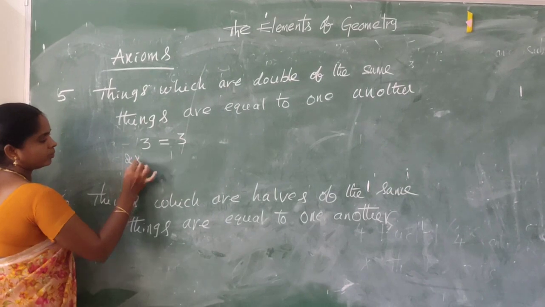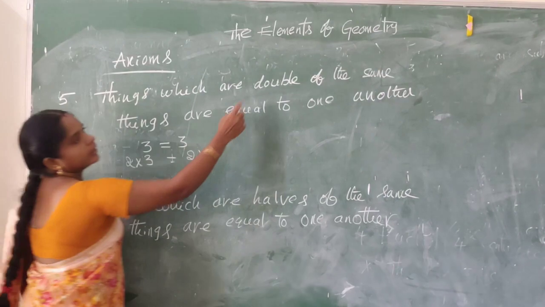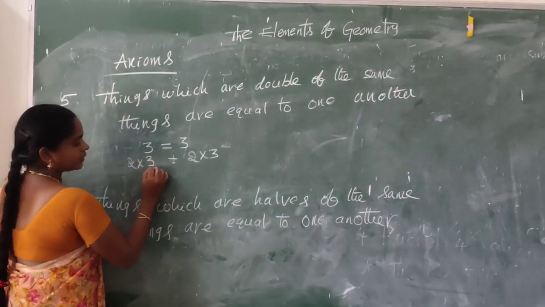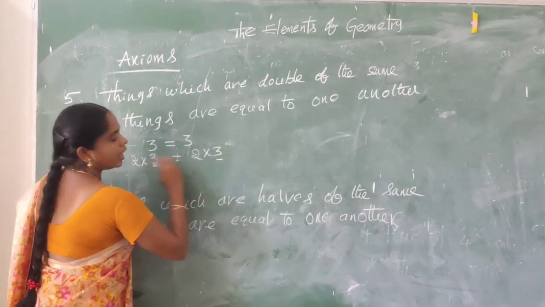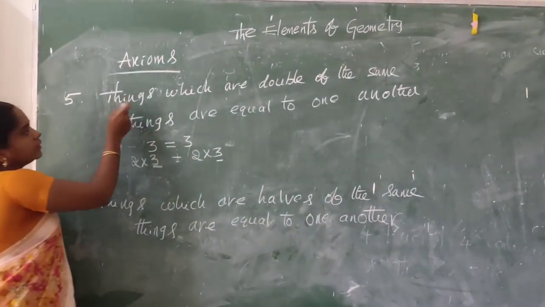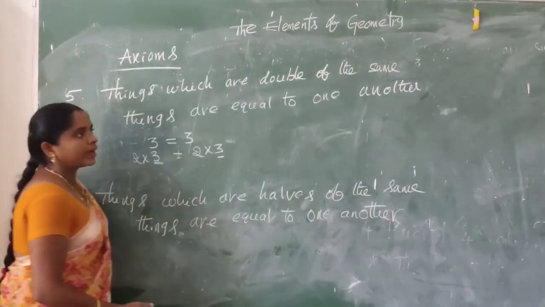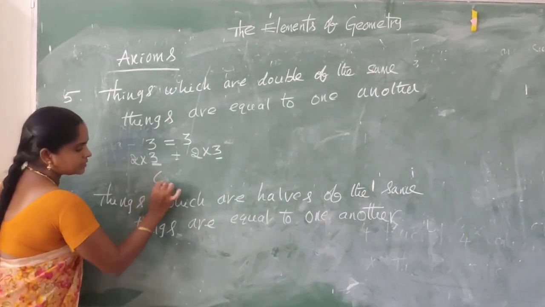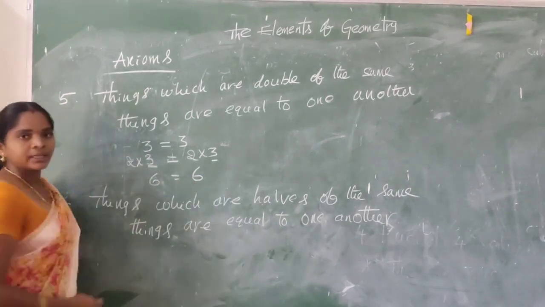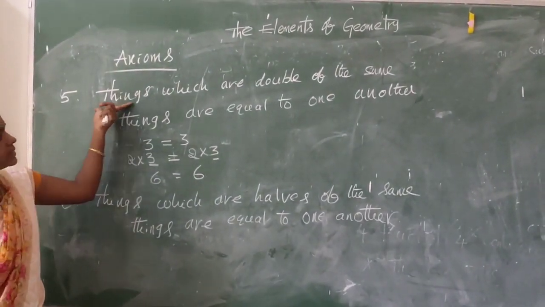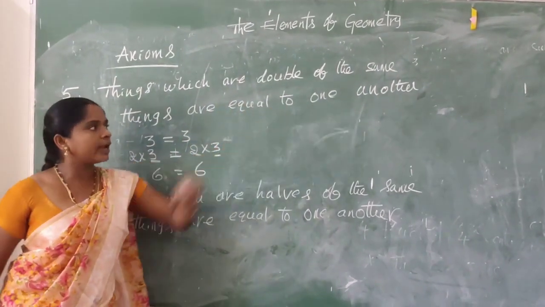2 into 3 equal to 2 into 3. Double of the same things. Here we can multiply 3 on both sides. Double of the same things are equal to one another. So 2 into 3, 6 equal to 2 into 3, 6. These two are equal. So things which are double of the same things are equal to one another.